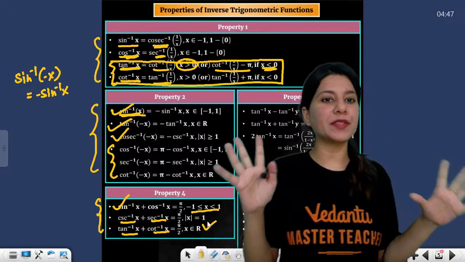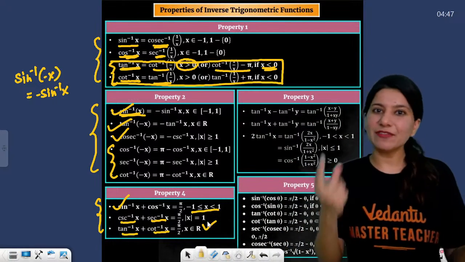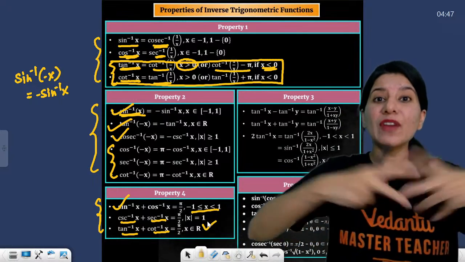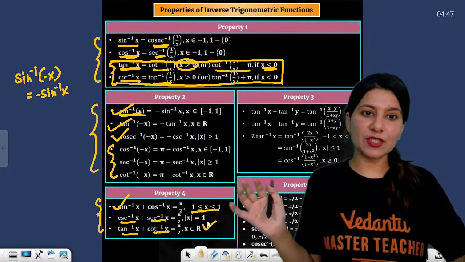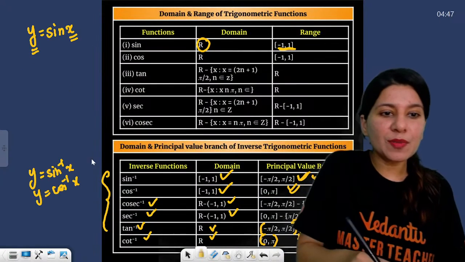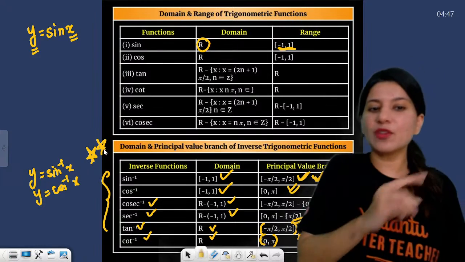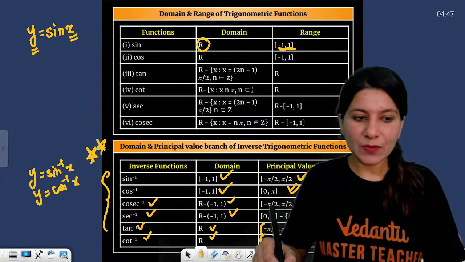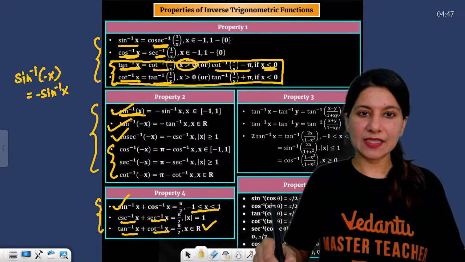So these are the important properties because ITF is having very less weightage, so they cannot give you very difficult questions. Just the basic question. So in ITF, majority, what you need to remember is this table. Only this table, if you remember, you are going to be absolutely fine. Okay?